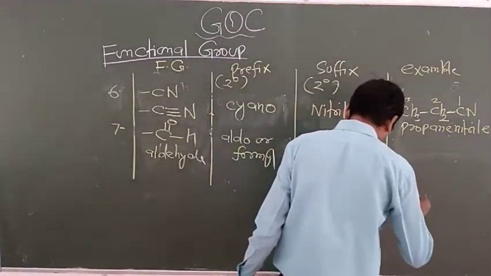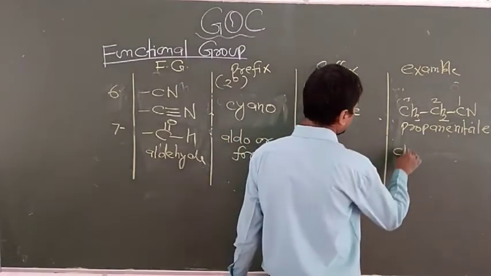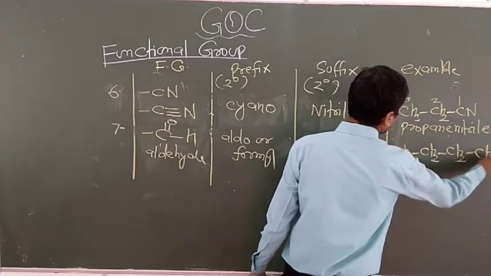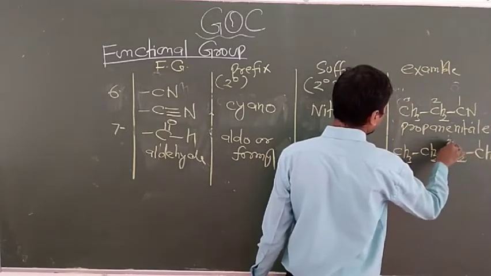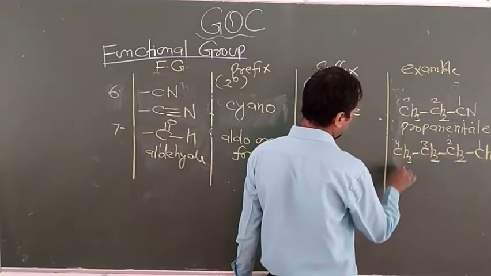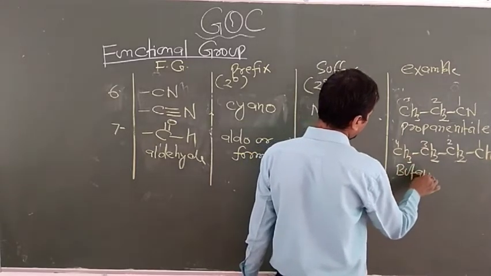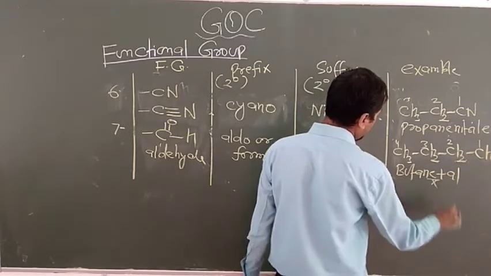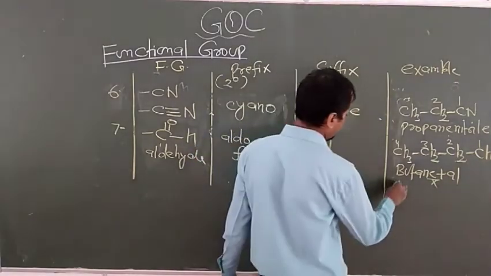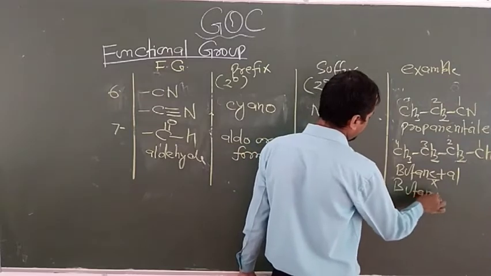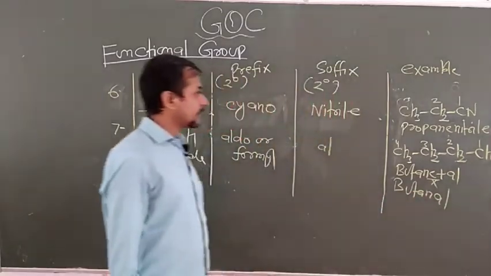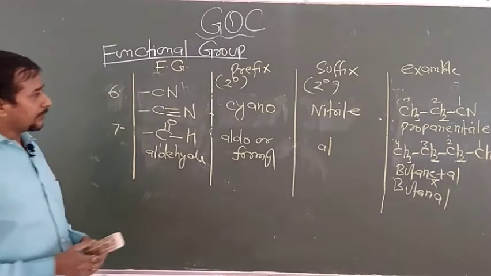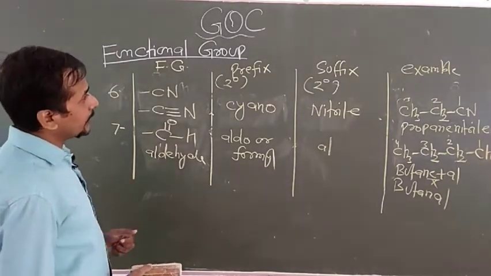Now the name of the chemical you can write like this: CH3, CH2, CH2, CH2. Again numbering from this carbon 1, 2, 3, 4. Now the four carbon chain is known as butane. A single bond is there, and you have to add al. Again here you have to remove the E. So now this is known as butanal. By this way you have to know how to write the name of the given functional group according to prefix and suffix.